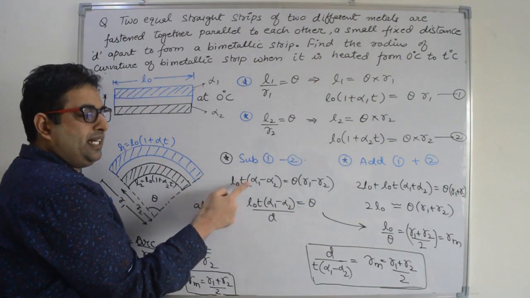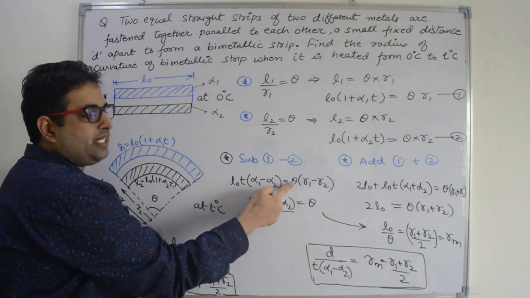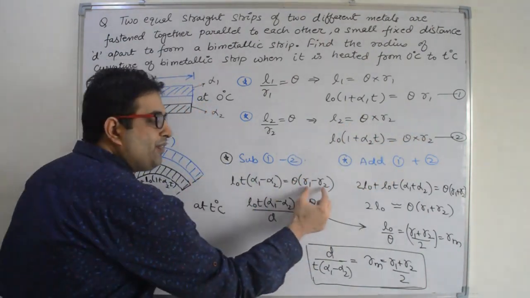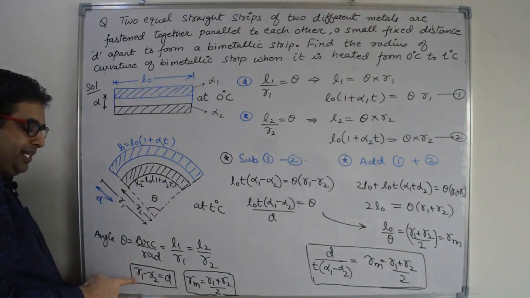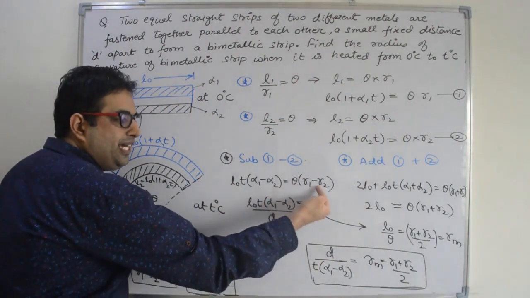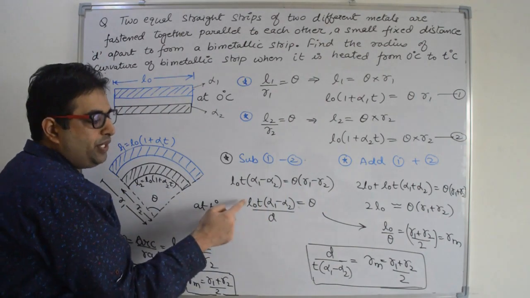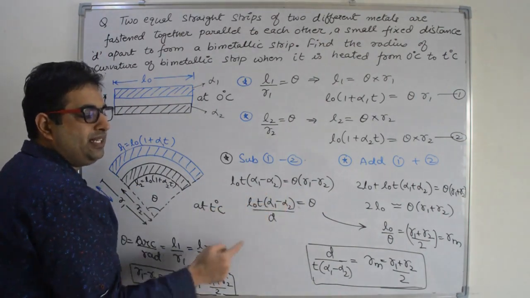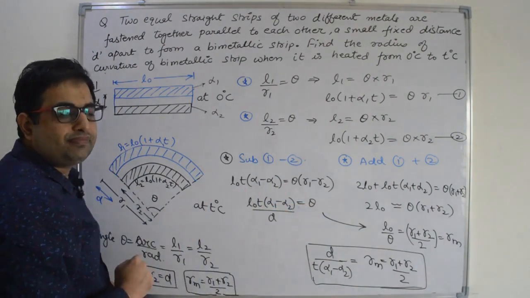So L0 T into alpha 1 minus alpha 2 is equal to R1 minus R2 into theta, and R1 minus R2 is the gap, that is D. So replace it with D and put it in the denominator. So theta is L0 into T into alpha 1 minus alpha 2 divided by D. This is the value of theta.